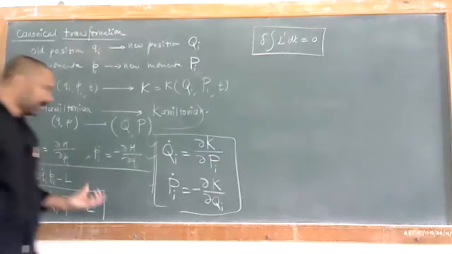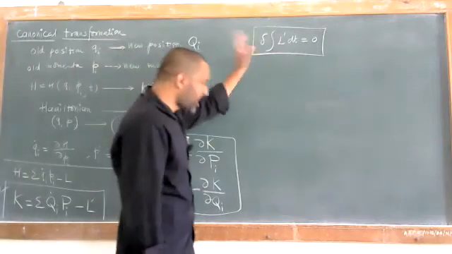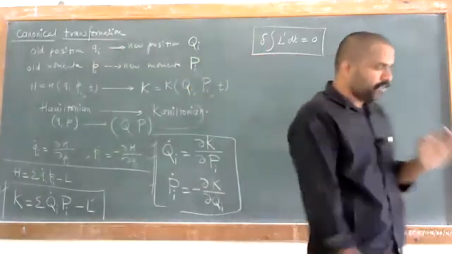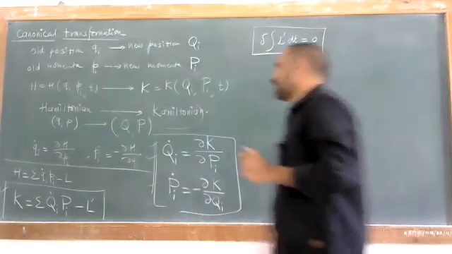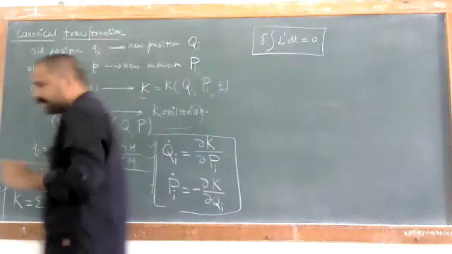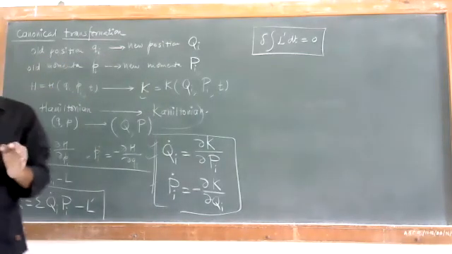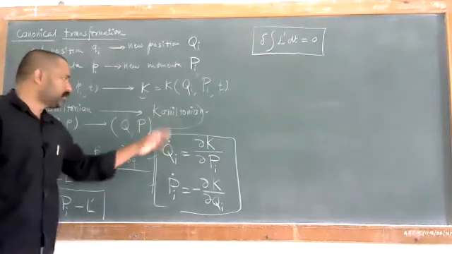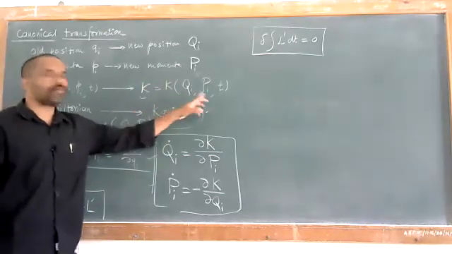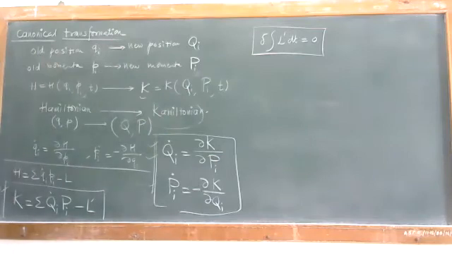ठीक है, जर हे satisfy होत असेल, delta integration L dash dt is equal to 0 येत असते, तर आणि तरच एक Hamiltonian जे आहे, that gives us a correct equation of motion, or you can just say that gives an equation in terms of these new coordinates, that is nothing but qi and pi. So that is our condition.